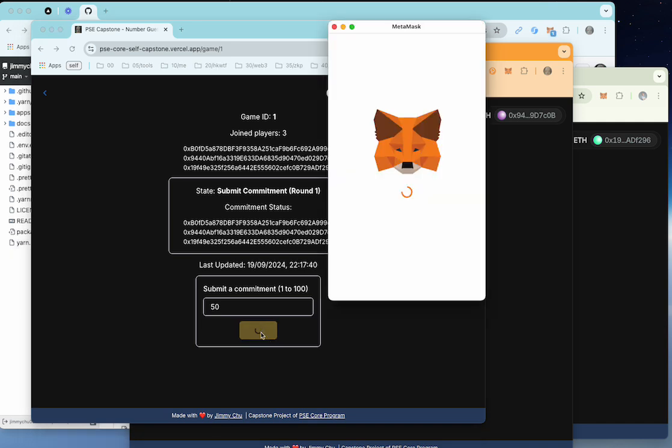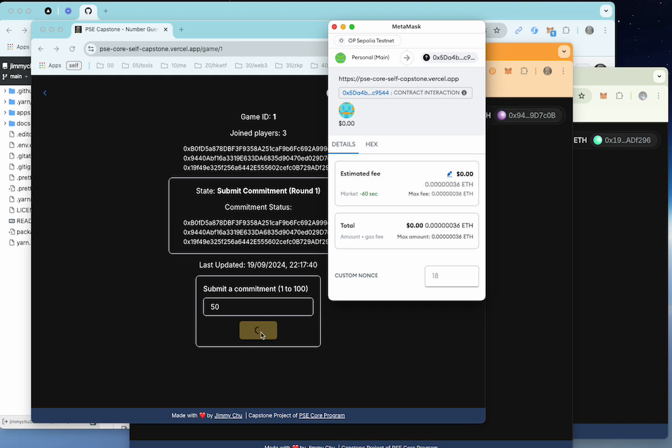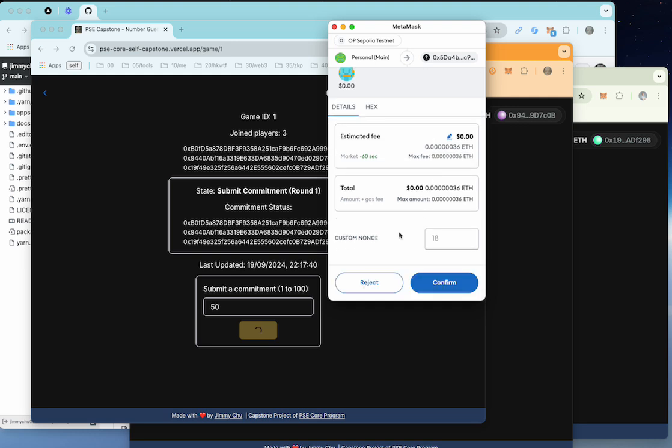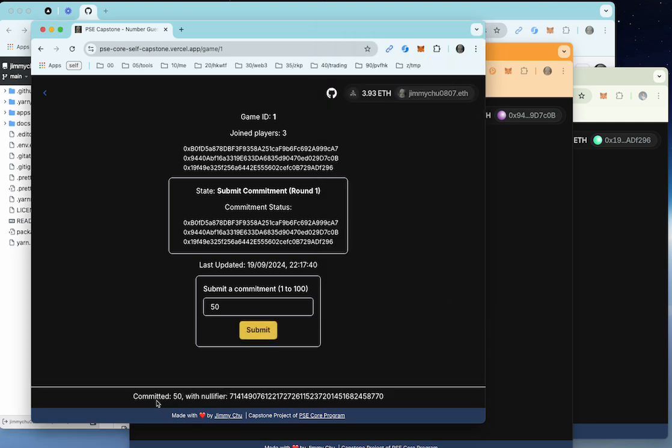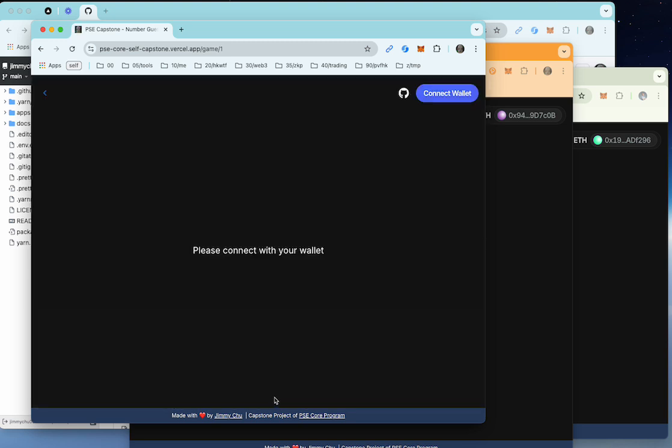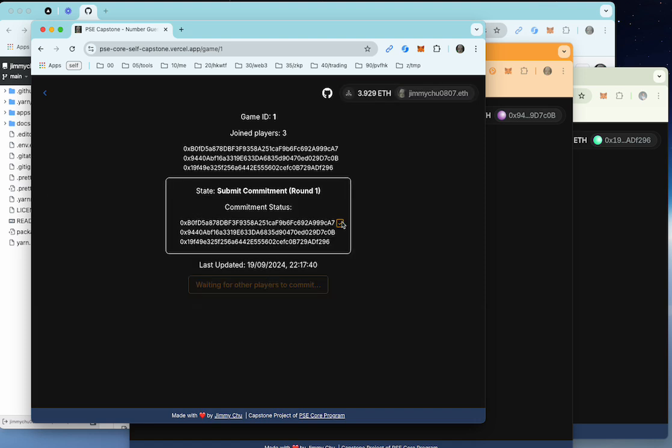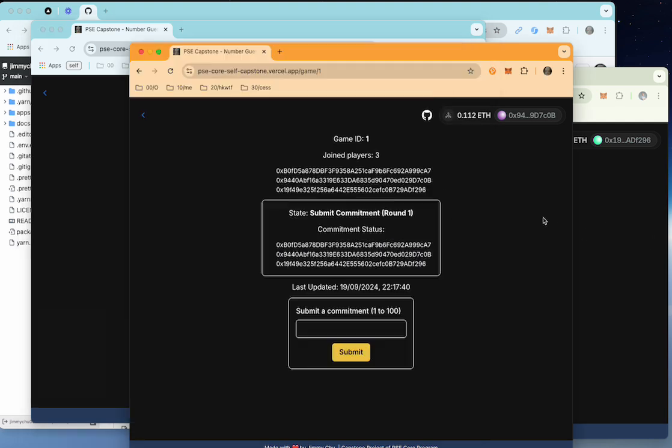When we click this button, it goes through zk-SNARK circuits, generating a public signal and proof. And we are just submitting the public signals and the proof on chain. So it takes a little bit more transaction fee, gas fee here. So confirm. You see that the committed value is 50, and a nullifier has been randomly generated. And you'll see from the UI that one player has submitted the commitment, and this is round one.